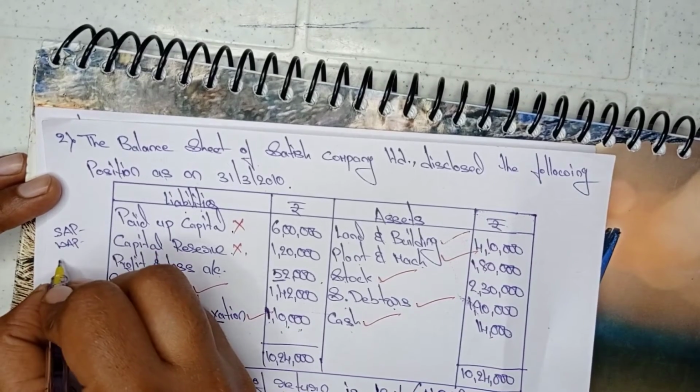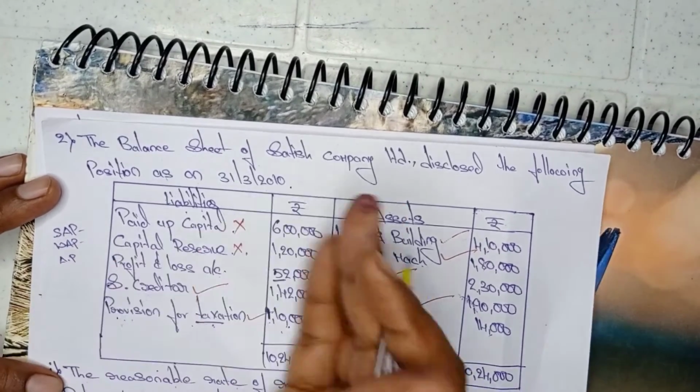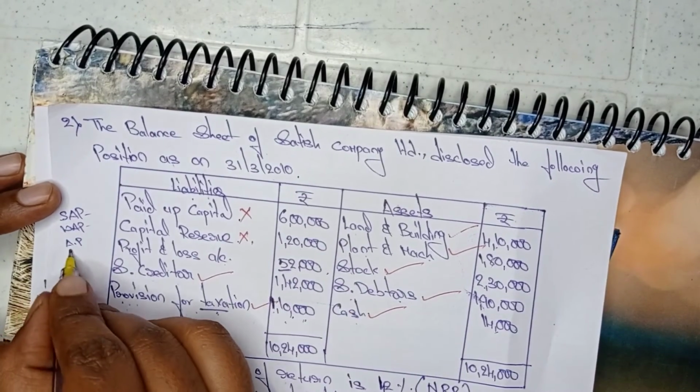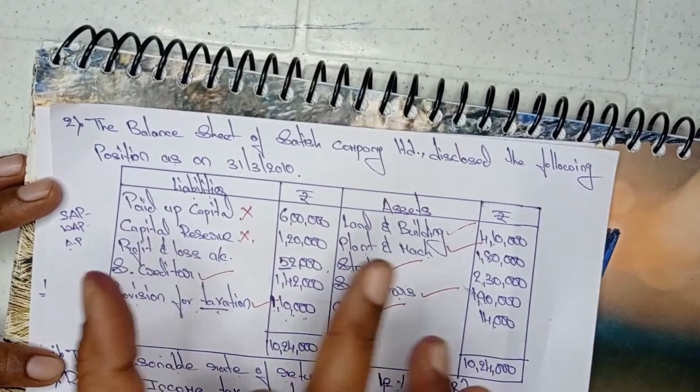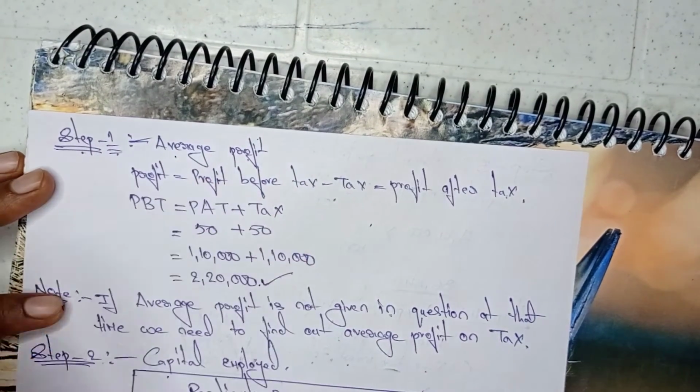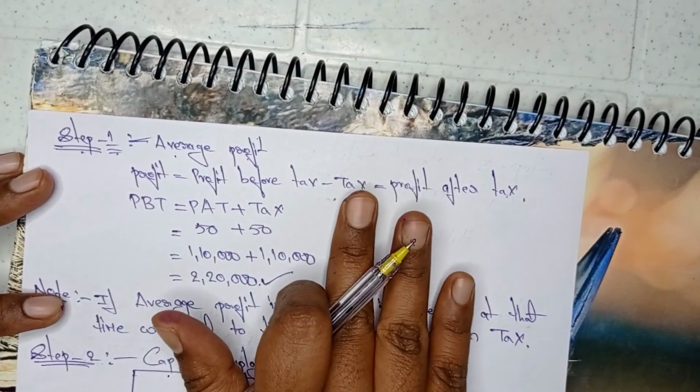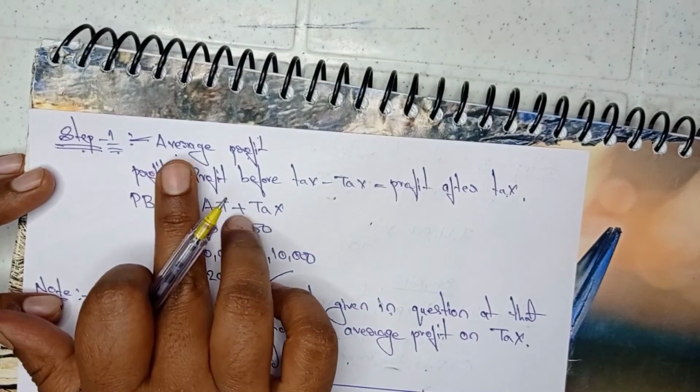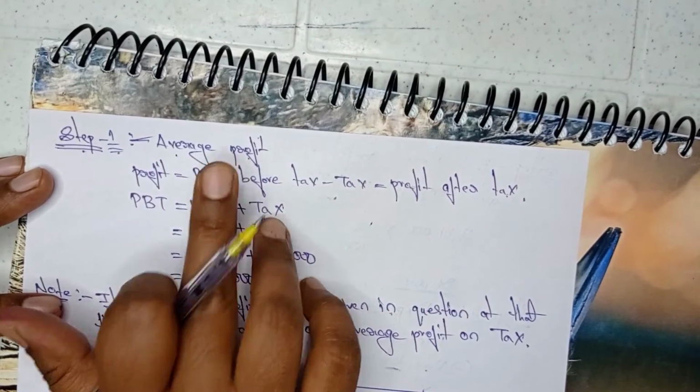Sometimes he will give average profit value directly in the question. But in this problem average profit information has not been given. At that time what we need to do? We need to find out average profit on the basis of tax.